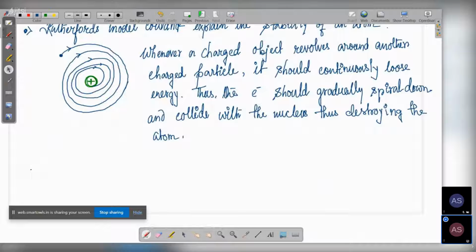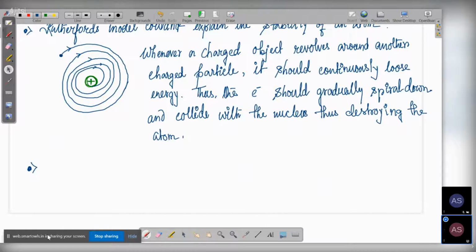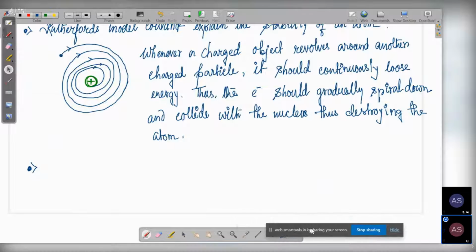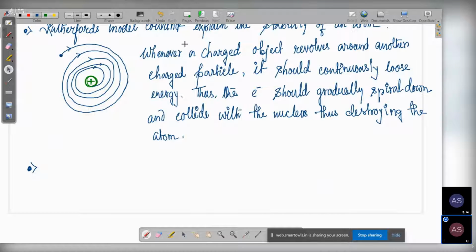The next defect is that it does not mention anything about how the electrons are arranged around the nucleus. Rutherford says this is the nucleus and electrons are revolving around it.